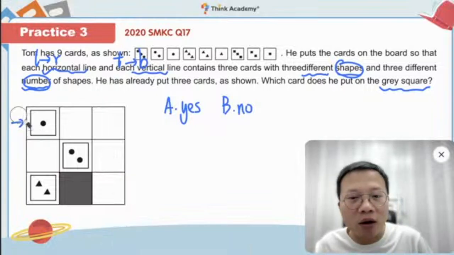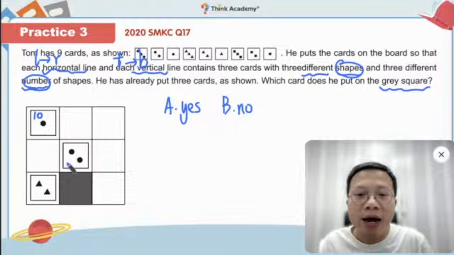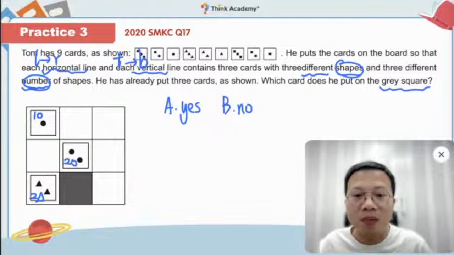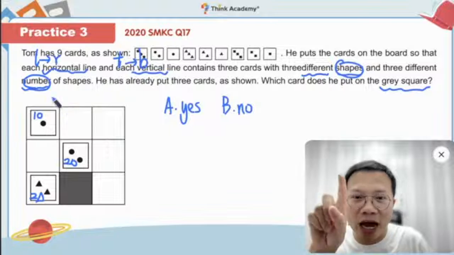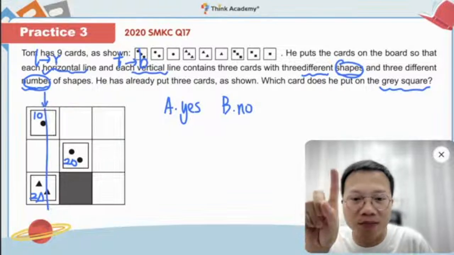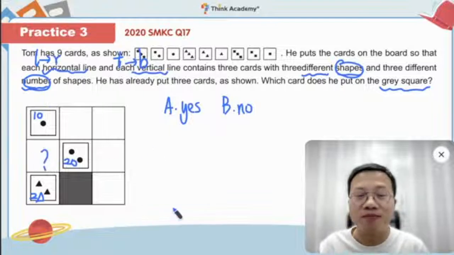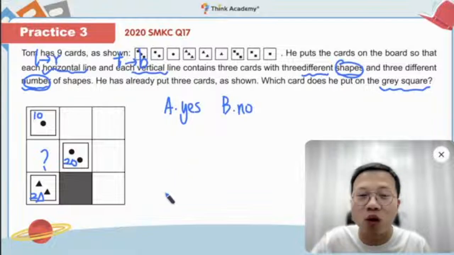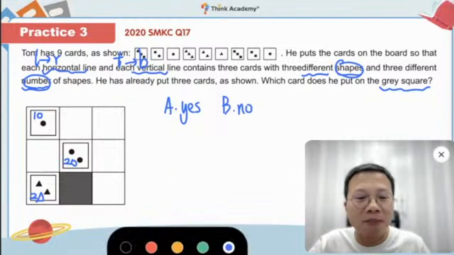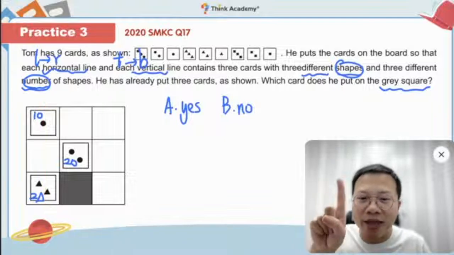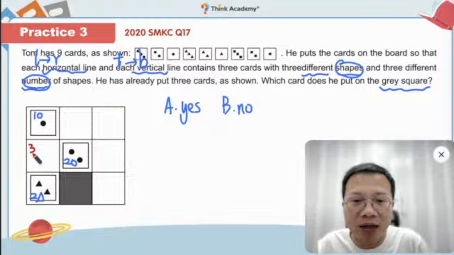Okay, so follow this. Let's take a look. So what are we having now? We have one circle, I write here. And in here we have like 2 triangles. And in here we have like 2 circles already. Okay, so now first, let's take a look at the first column, this column. So first of all, what number do we have to put here? Everybody type in the chat box, what number? Think about the column. Very good, we already have 1 and 2, so it must be a 3, right?